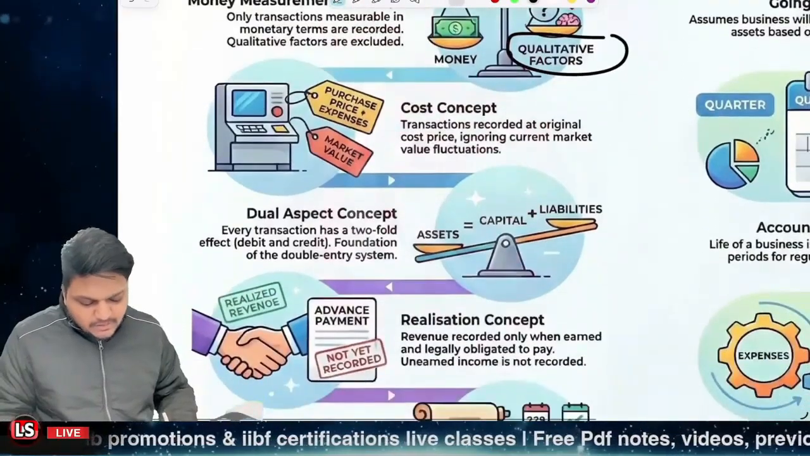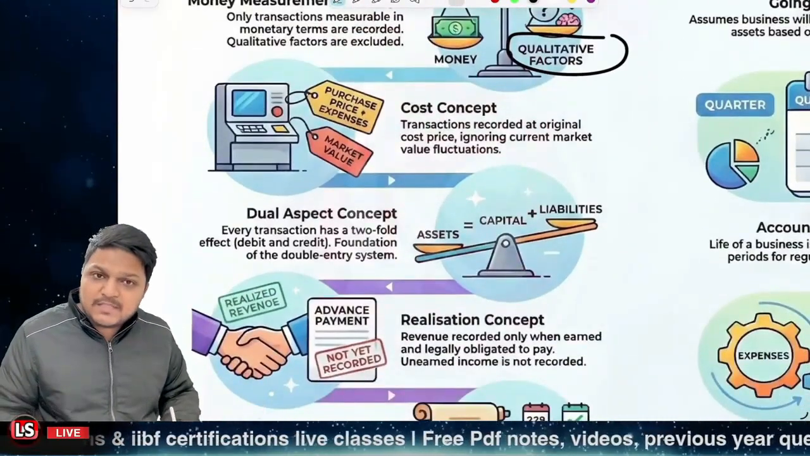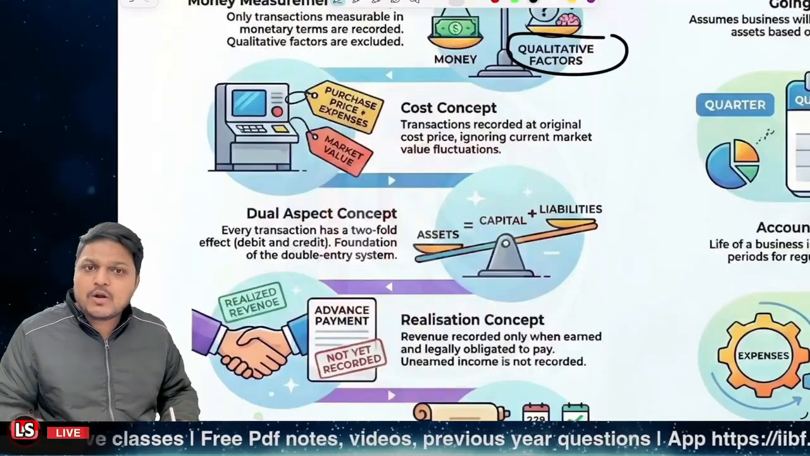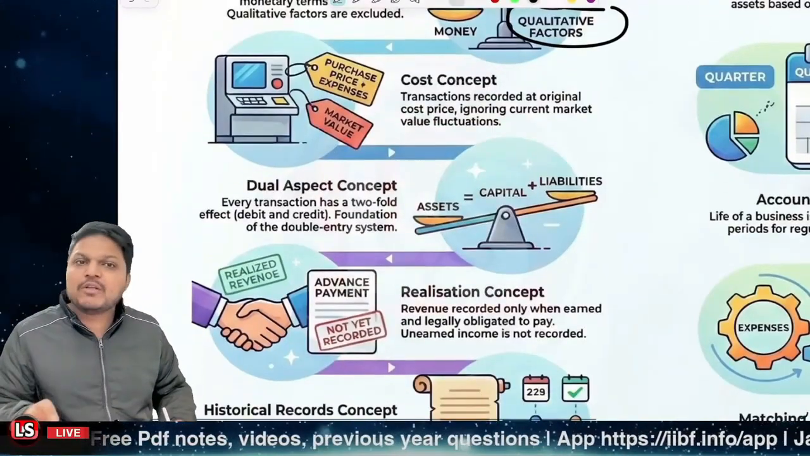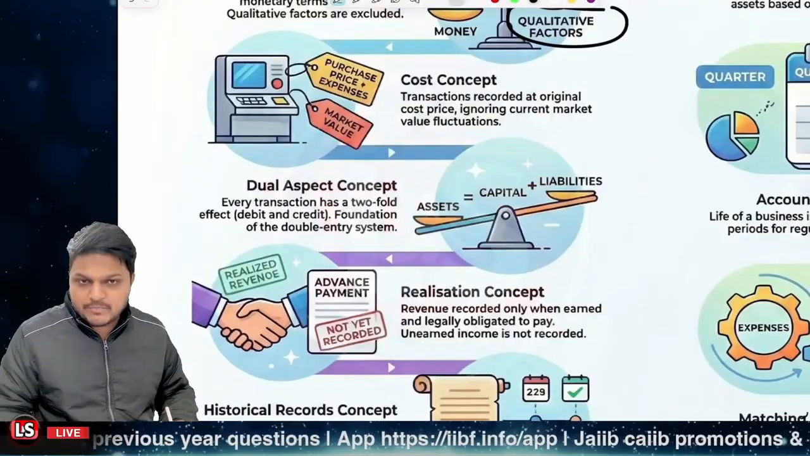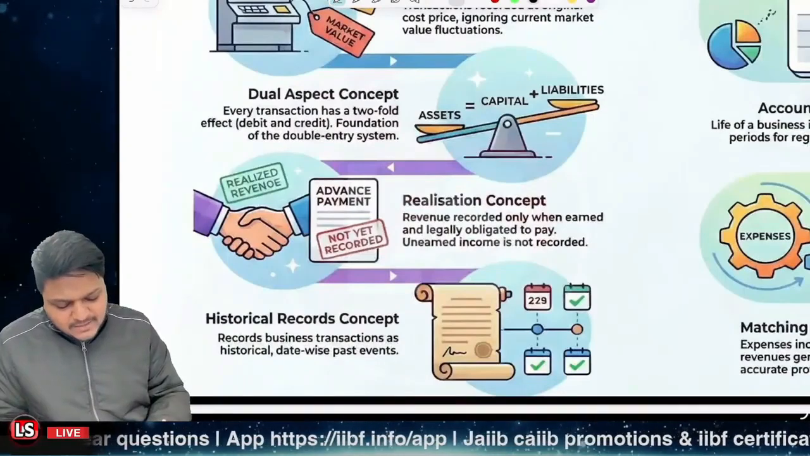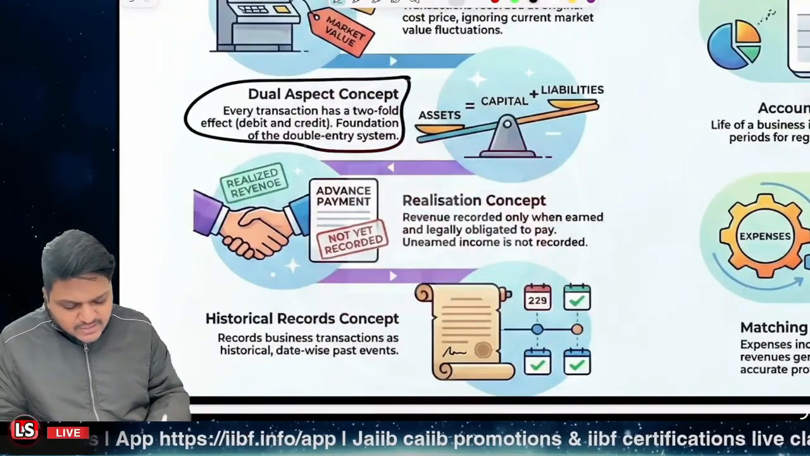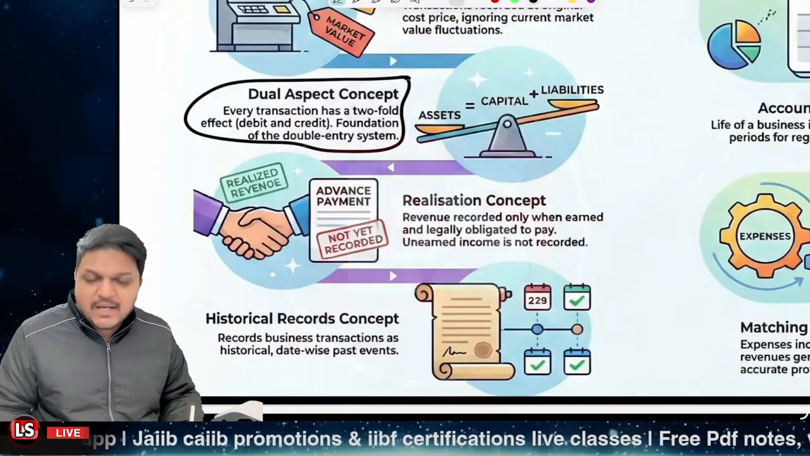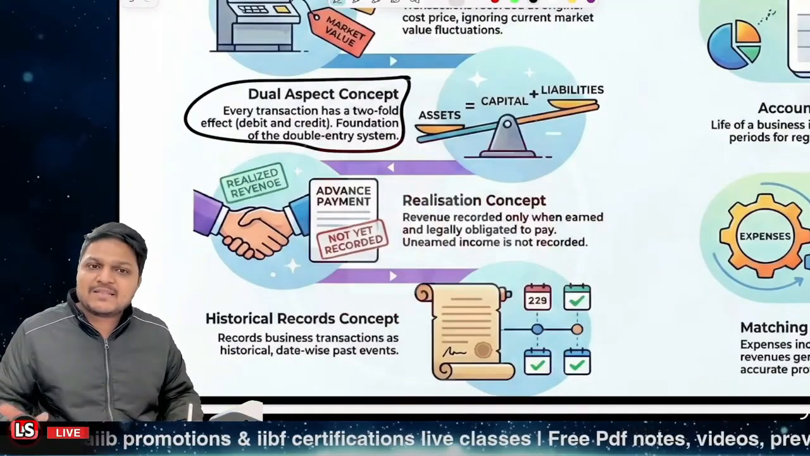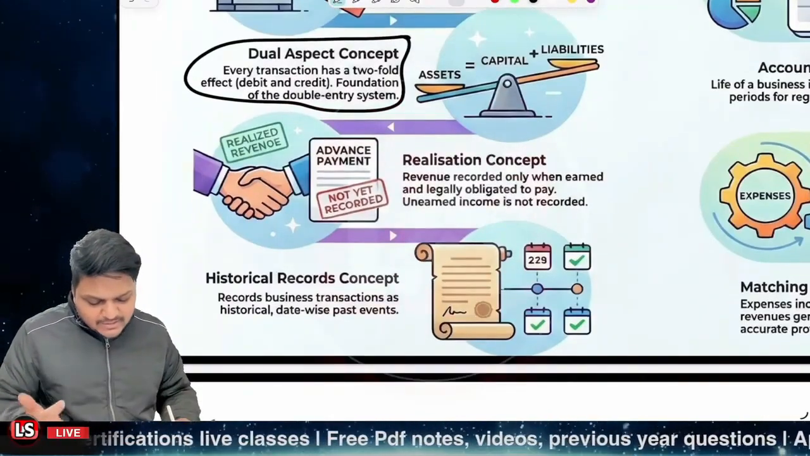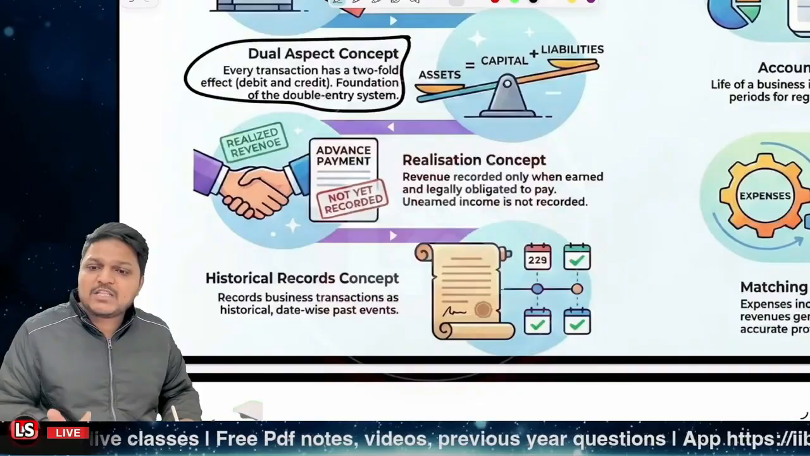Further, cost concept, we are to record at the cost price, purchase price plus any of the expenses that they have made for acquiring that particular asset, not at the current market value. But for the current assets, we have to record at the cost price or the market value, whichever is lower, right? For the dual aspect, every single entity or transaction is having dual concept, two sides at least. One is debit side, one is credit side, and the balance sheet equation says that the assets are equal to the capital plus liabilities.